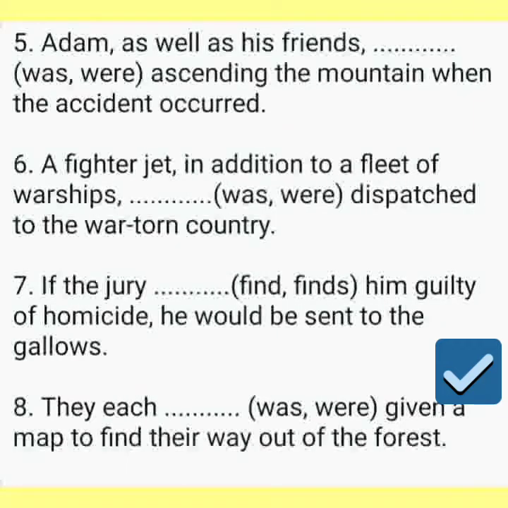Adam, as well as his friends, was ascending the mountain when the accident occurred. Here, Adam is a singular noun, so the answer here is was.